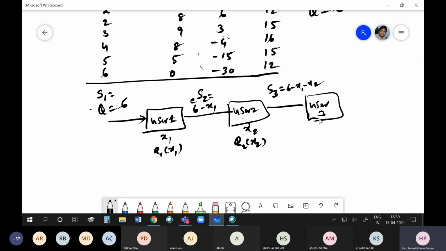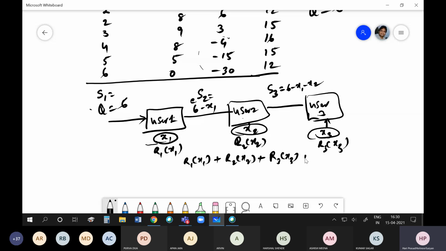I allocate x3 here and get a benefit of r3 of x3. The problem is how do I come out with the optimal values of x1, x2 and x3 such that r1 of x1 plus r2 of x2 plus r3 of x3 is maximum.